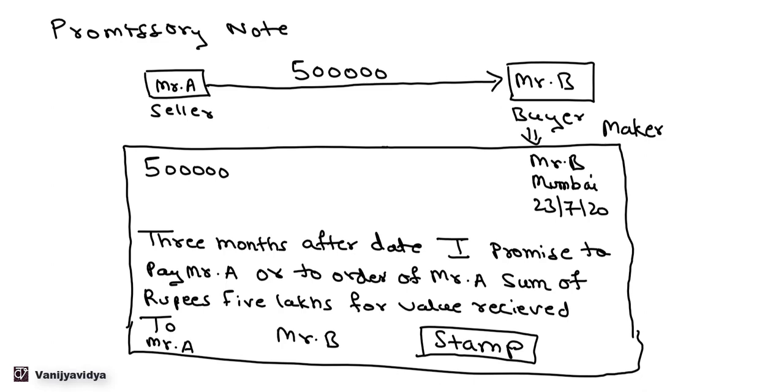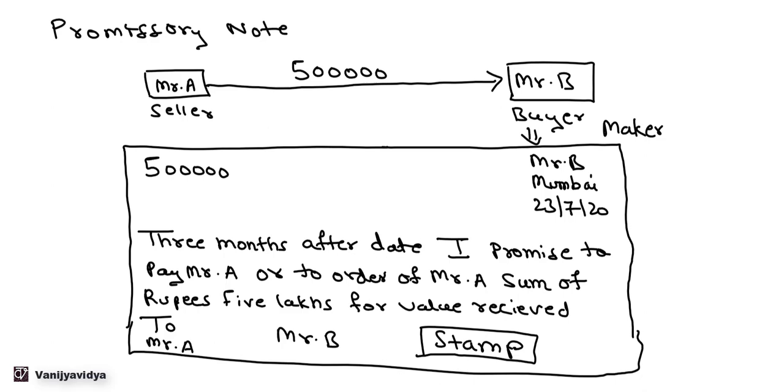So, it should have a certain amount. And for the value received. So for whatever value of that 5 lakh was received by Mr. B, he has to pay rupees 5 lakh. And it is signed and accepted by Mr. B, and then subsequently he sends it to Mr. A. So Mr. A need not accept and sign the bill again. So it need not be signed by seller.